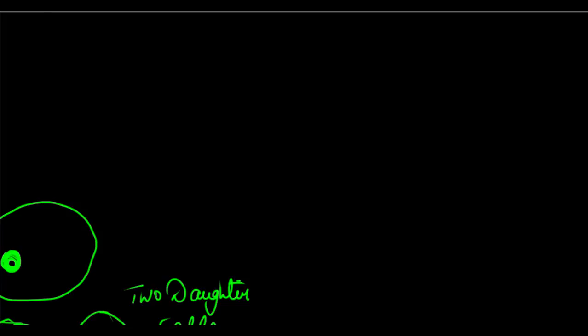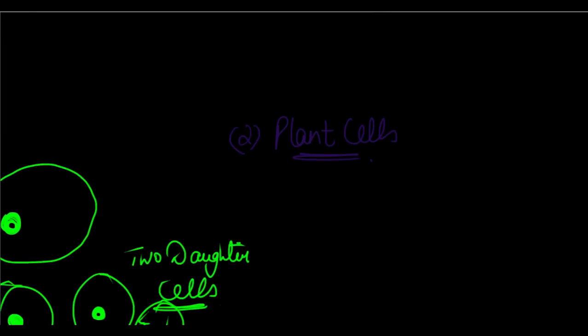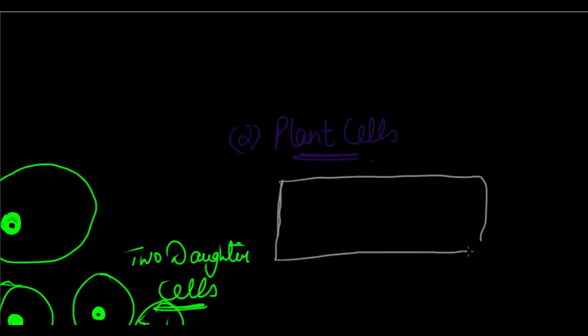If you go to the plant cell, it's a slightly more complex procedure. So now we move on to the plant cells. Basically, in a plant cell, the karyokinesis is going to be the same. You're going to have a cell which is going to get 2 nuclei.